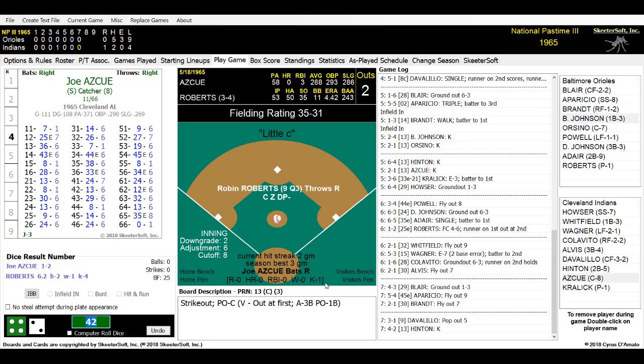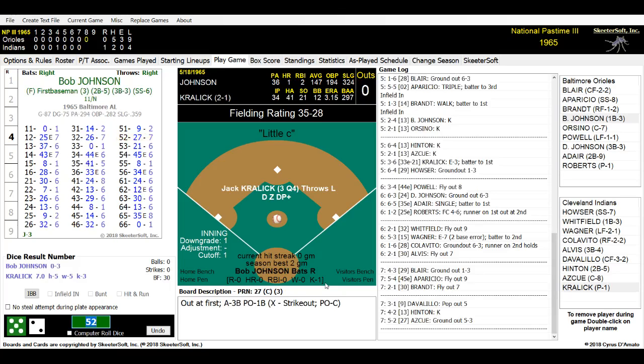Due up to bat will be Joe Askew. Joe Askew has struck out, and he got a base hit back in the 3rd inning. Here is the pitch. It is a 52, and he hits it toward Davy Johnson. Davy Johnson able to grab that real quickly. Fires over towards Orsino at first, or Bob Johnson at first, and we have 3 down. A 1-2-3 inning for the Baltimore Orioles.